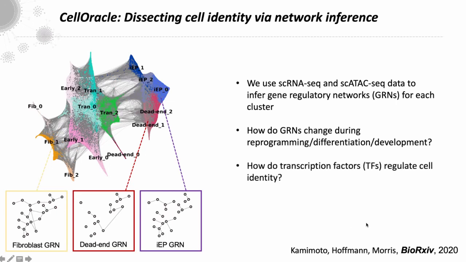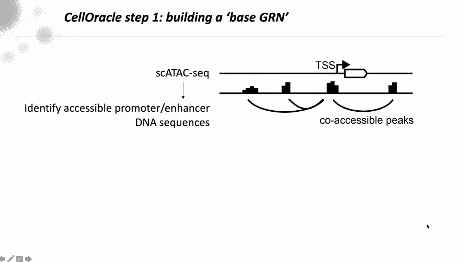Fundamentally, we can ask how transcription factors regulate cell identity across this process. So we can look for those transcription factors that position cells onto a specific trajectory from the very early reprogramming stages. So I completely agree with the data that Alon showed earlier, that these reprogramming trajectories are defined at an earlier stage. And we're going to take a deeper dive into that at the end of the talk.